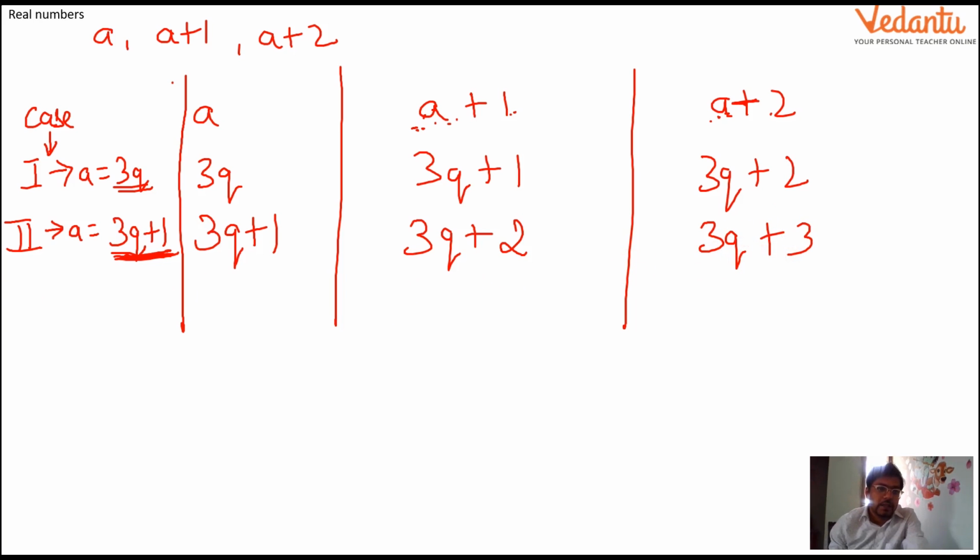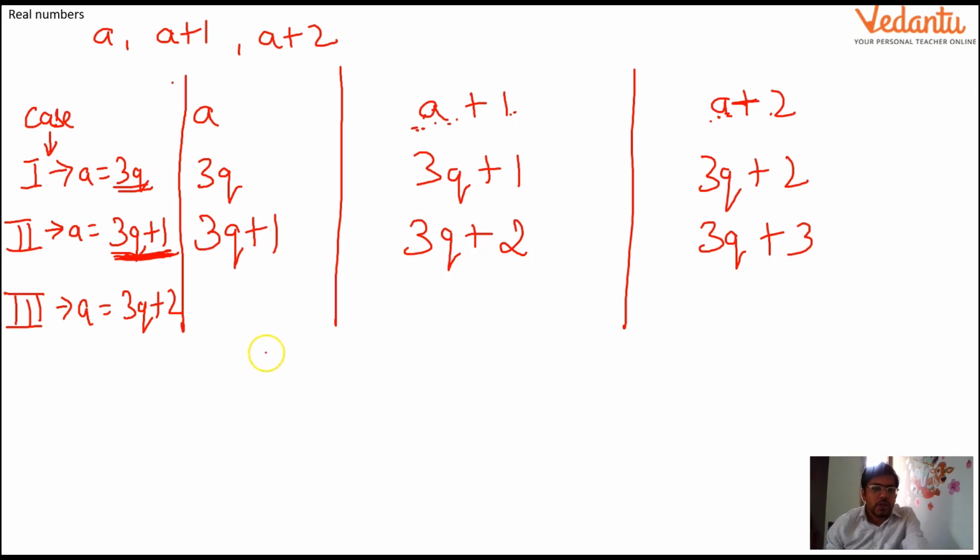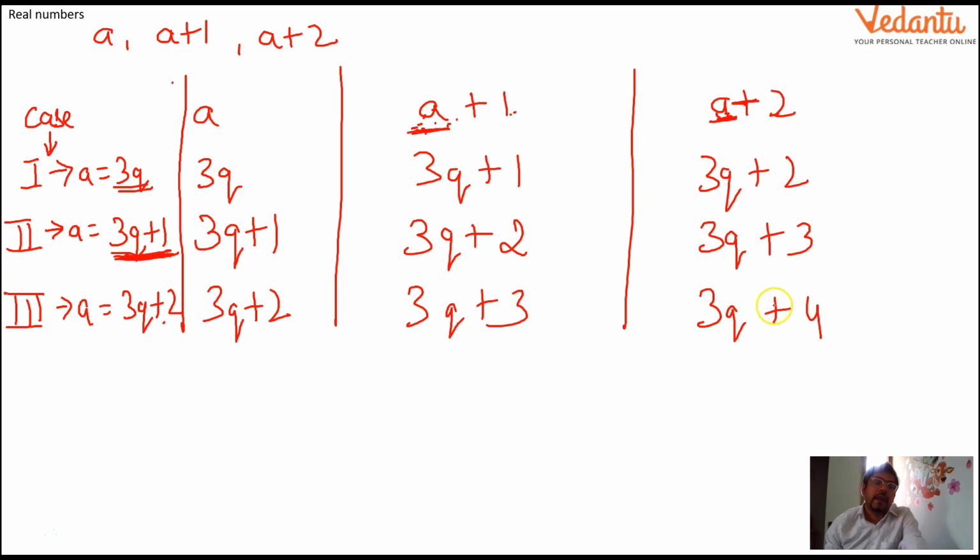Okay, that's fine. And this is the third case, where a is equal to 3q plus 2. If you don't remember, just have a look here: a equals 3q plus 2. So a has the value 3q plus 2, and I can put this value here also. In this case a plus 1 will be 3q plus 2 plus 1, so this is 3q plus 3. And a plus 2 will be 3q plus 2 plus 2, so it will be 3q plus 4. That's fine. Now we have totally 9 numbers, 3 and 3.